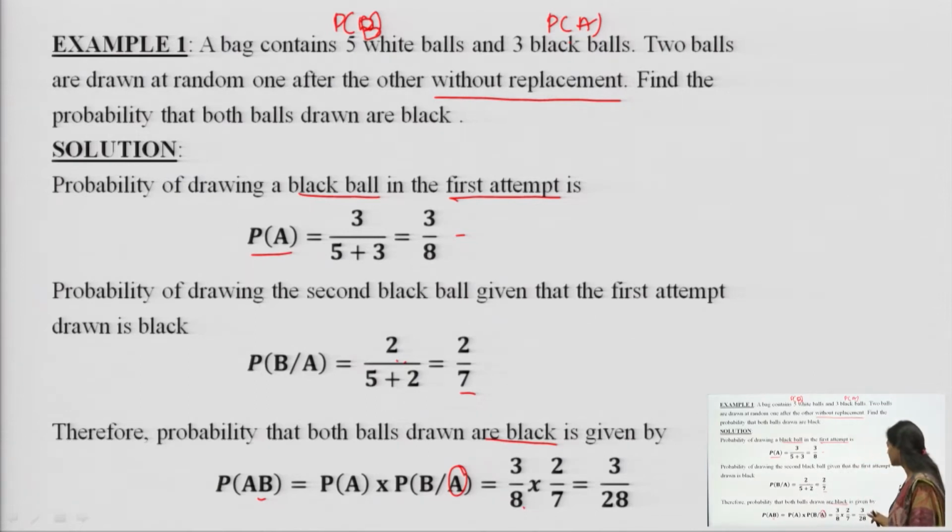You can leave the answer here as it is, or you can find the answer in decimals as well. The probability goes from 0 to 1; the highest probability is 1, and 0 is the probability when the event is not going to occur, called zero probability. Here we can see the numerator is small and the denominator is big, so obviously we will get somewhere around 0 point something. So, there is a probability of getting a black ball in both cases, but the probability is very less.